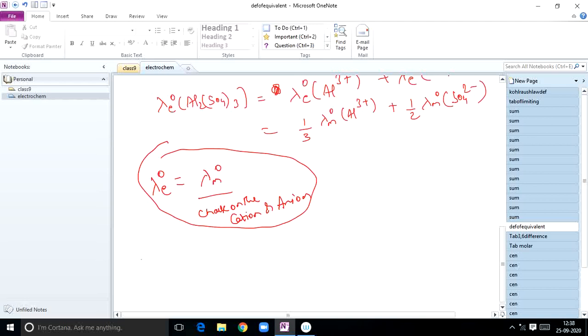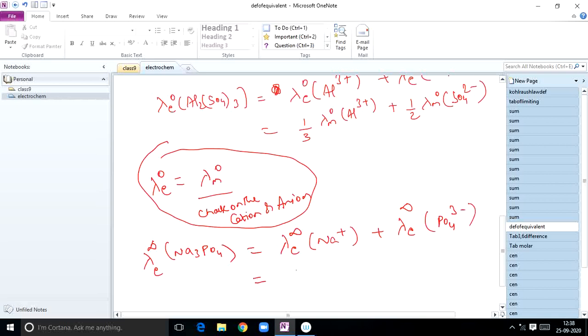So now let us take one example. Lambda E infinity of Na3PO4 is given. First what you have to write? Lambda E infinity of Na plus, what are the cations and anions you represent in terms of lambda E infinity of PO4 3 minus, phosphate ion. Now how to convert this? 1 by 1 into lambda M infinity of Na plus, charge on this, plus 1 by 3 into lambda M infinity of PO4 3 minus.